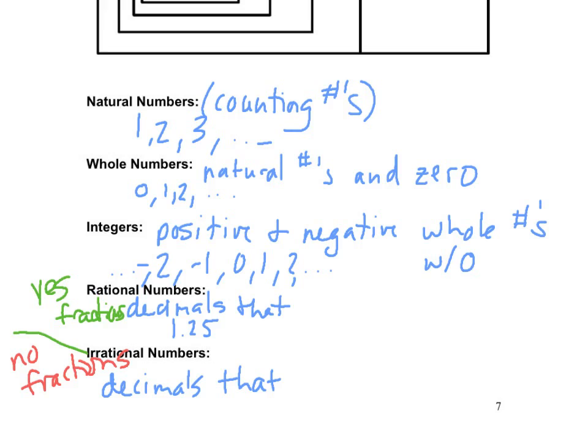What do we know about decimals? What can decimals do? What does a decimal need to be able to be turned into a fraction? There are two properties a fraction or a decimal would have.